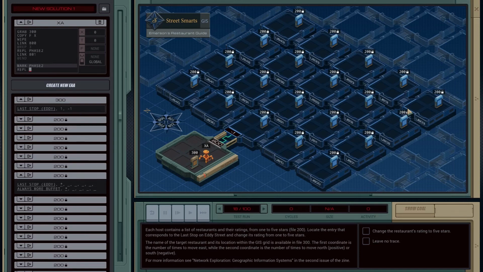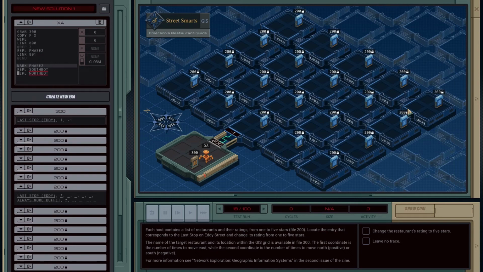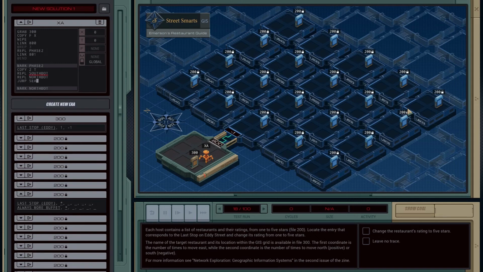Southbot? Yeah. I'm going to REPL a southbot and REPL a northbot. Yeah, okay, so first thing we're going to do actually is I'm going to do something that's a little weird first off. I'm going to copy 2 into T. We're going to mark northbot. Yeah, and then we'll jump to searcher.